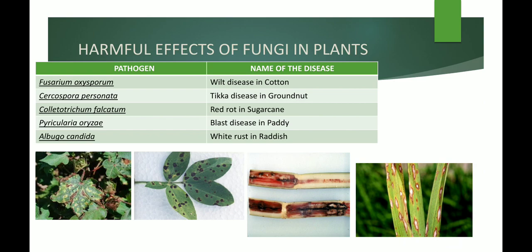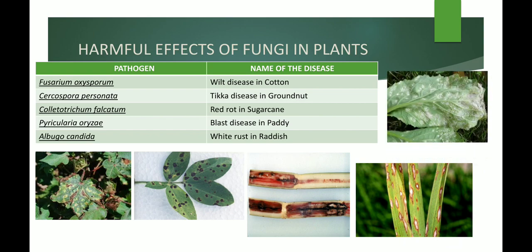The last one is Albugo candida. It causes white rust in radish. So this is a radish leaf. You can see it is completely embedded by the fungi. It is having white patches on it. It is nothing but the fungi. So these are a few diseases caused in plants by the fungi.